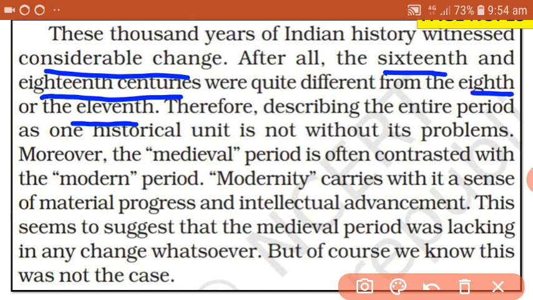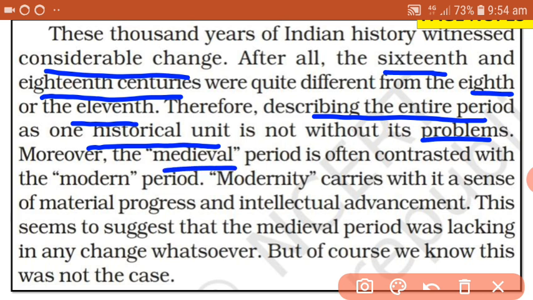So that is the reason that describing the entire period as one historical unit has a lot of problems. Describing a period of 1000 years as only one historical unit obviously has a lot of troubles.